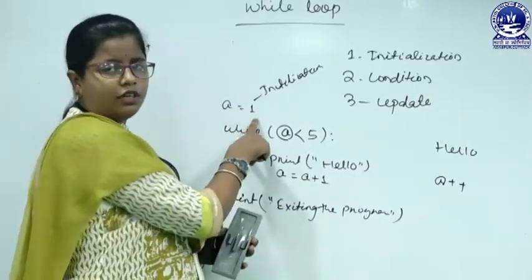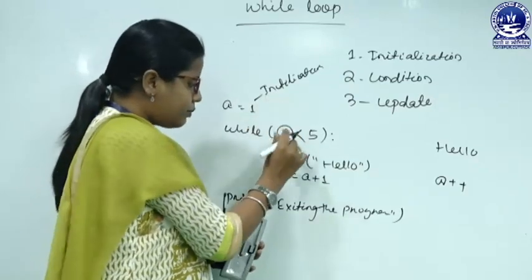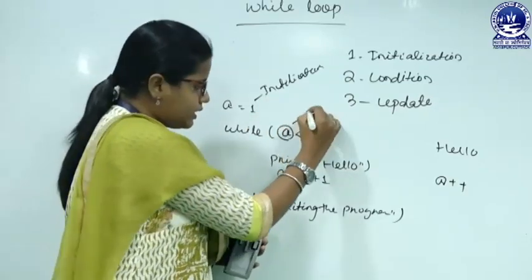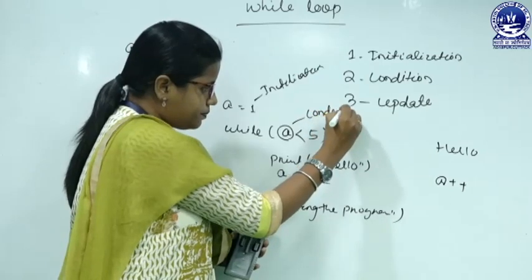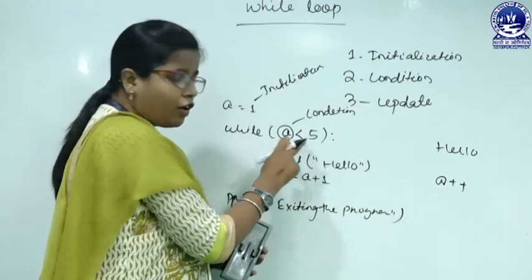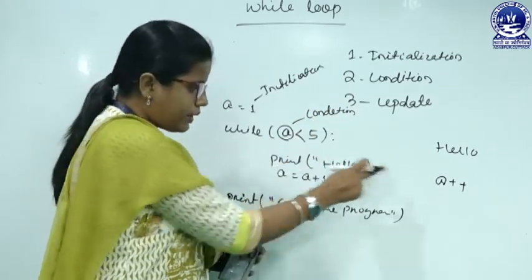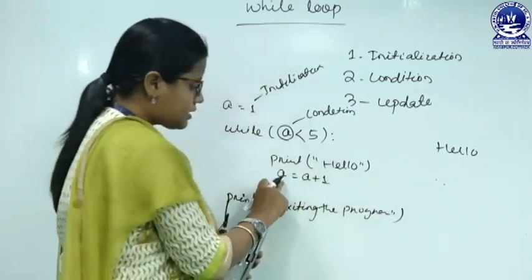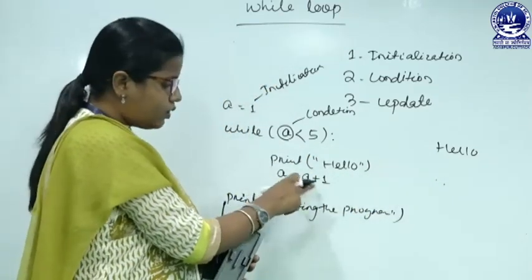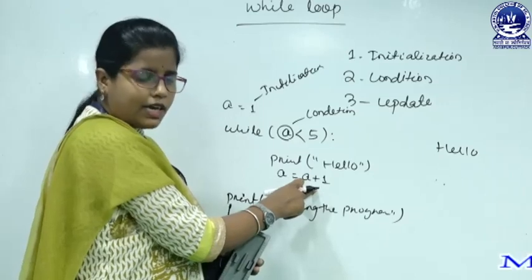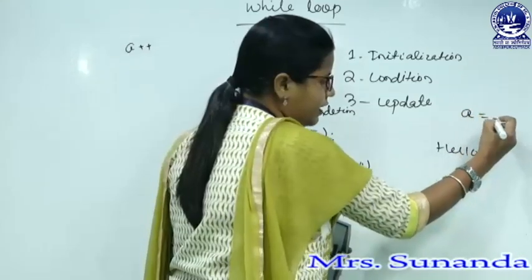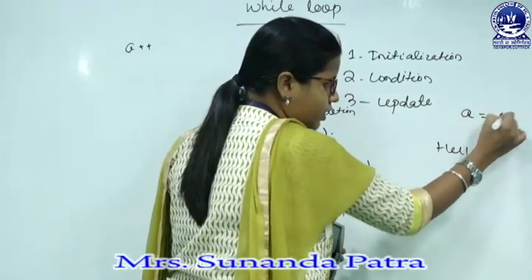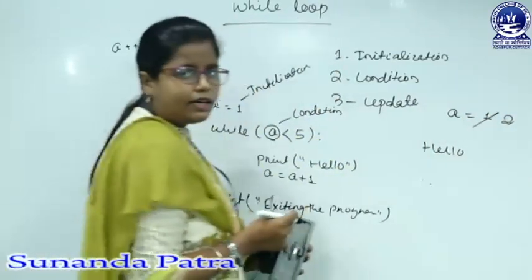So, here a equals to a plus 1, let us execute this. A equals to what? 1, this is the initialization statement. A less than 5, this is the condition. 1 is less than 5, true, print hello. Next, come to the indentation. A equals to a plus 1. So, what is that? A value will get modified. Initially it is 1, then it will get modified, and a equals to 2.